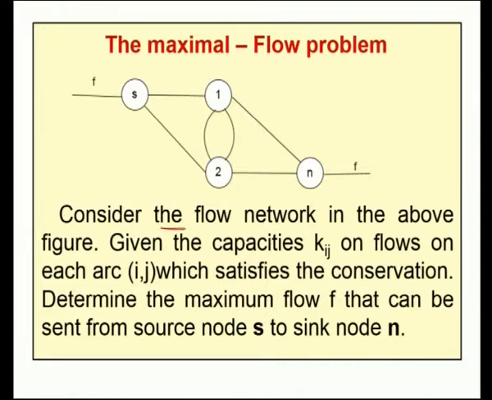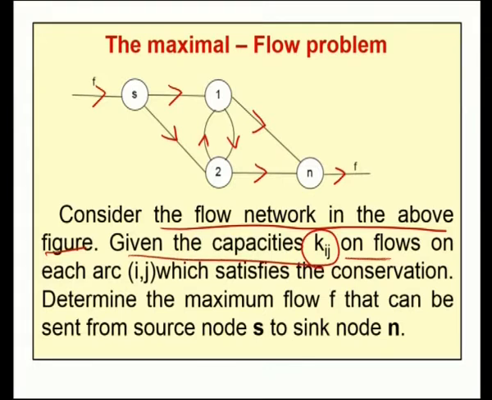Consider the flow network in the above figure. So, a flow network is given. We will consider the flow network as a directed graph. So, we have the following network. Consider this network problem. Given the capacity Kj on flows on each arc Ij, which satisfies the conservation. So, in this network diagram, for each arc there is a capacity Kj and flows, and the flow should satisfy the conservation.